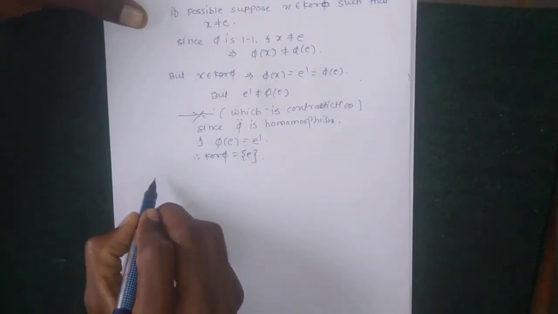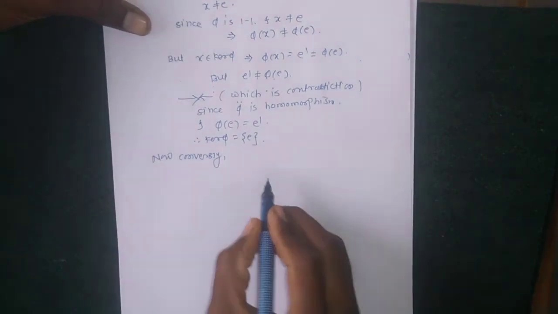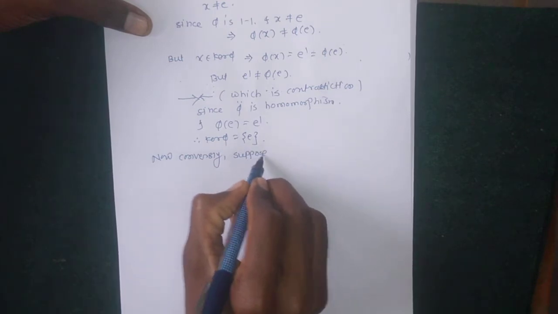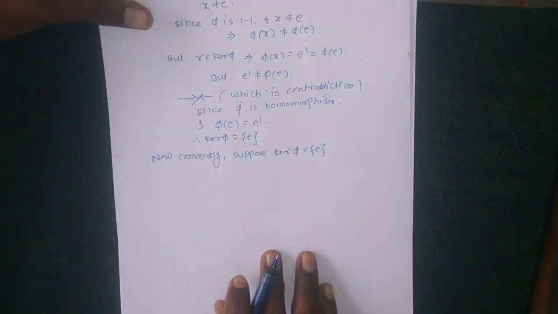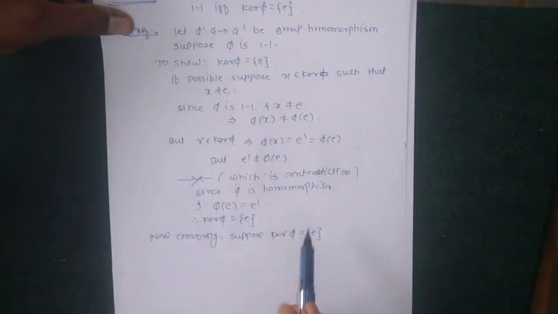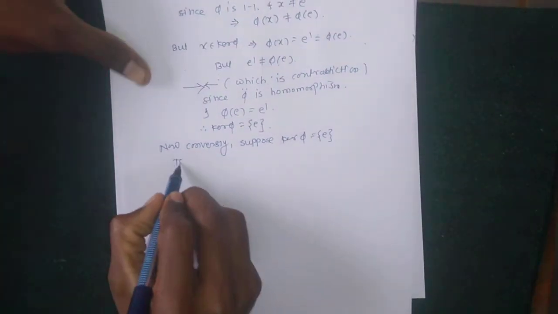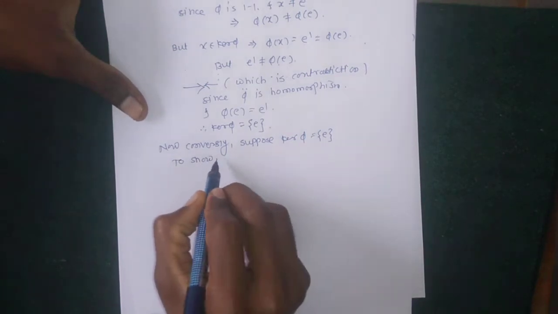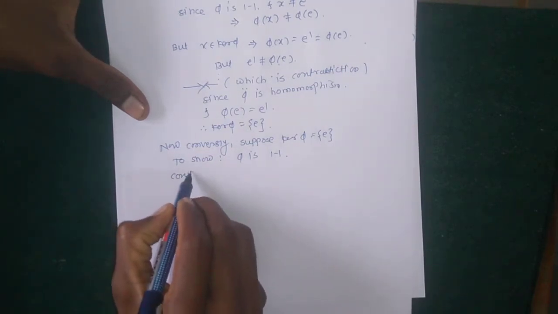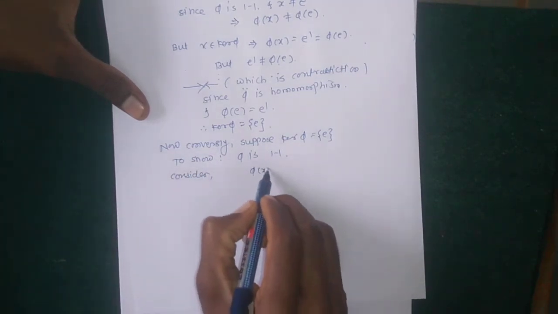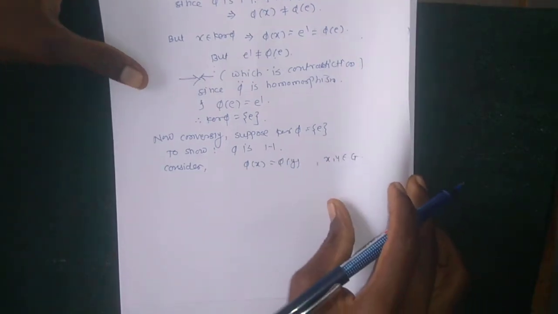Now conversely, suppose kernel phi equal to singleton identity. Okay, conversely choose kernel phi equal to identity to show phi is 1-1. Okay, now to show that phi is 1-1, consider phi of x equal to phi of y, where x, y belongs to G.